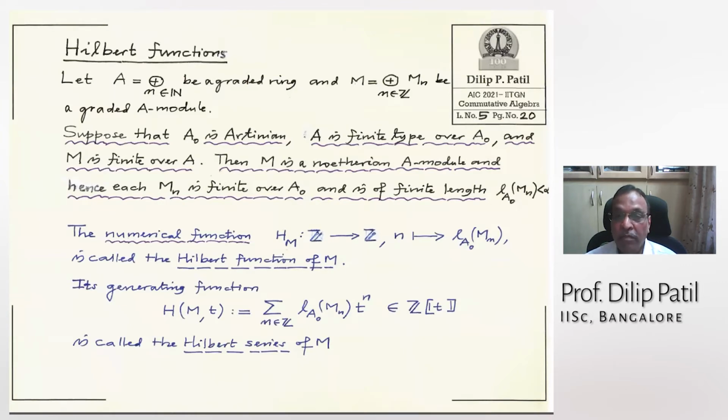And the module M is finite over A. Then we know that M is a Noetherian A module because A is a Noetherian ring. A finite type algebra over a Noetherian ring is Noetherian, and finite modules over Noetherian rings are Noetherian. So M is a Noetherian module. And therefore, just as we have seen, each Mn is a finite module over A0 and is of finite length, because it's a finite module over an Artinian ring.